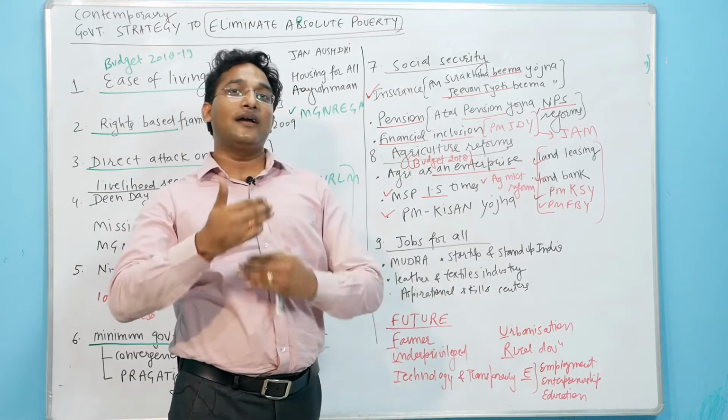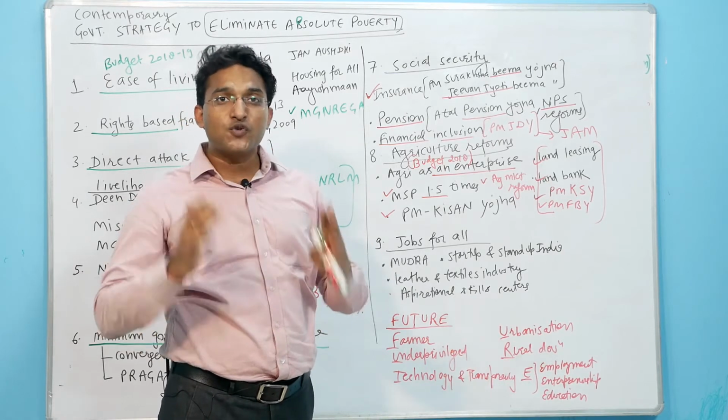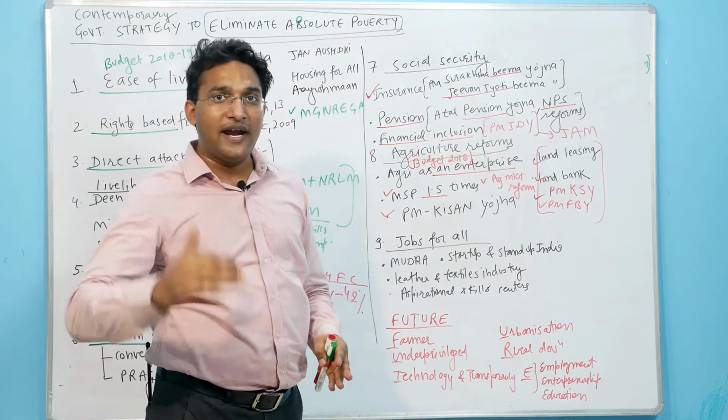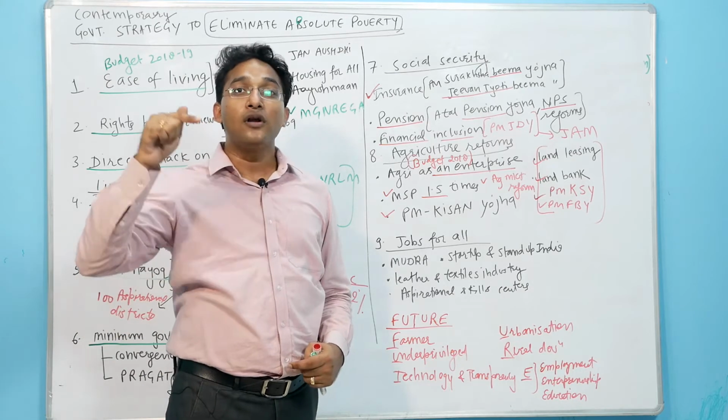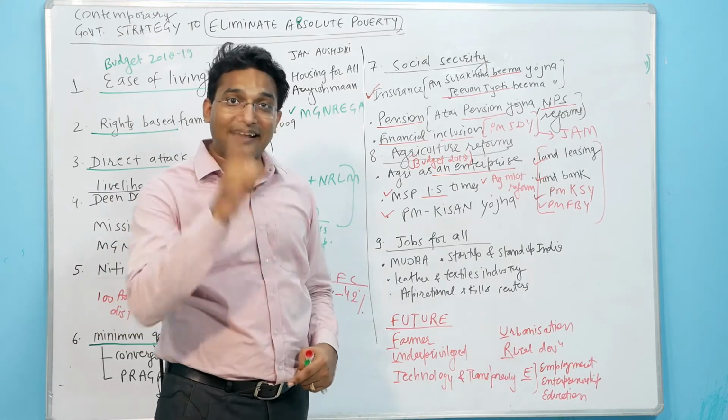And the most important thing, again I'm telling you, is the perspective. Mention the perspective. Your heading should have the perspective. That will make your answer unique and different from others. That is how you can score 140 plus marks. Don't mention the scheme. Scheme should be mentioned only as an example.